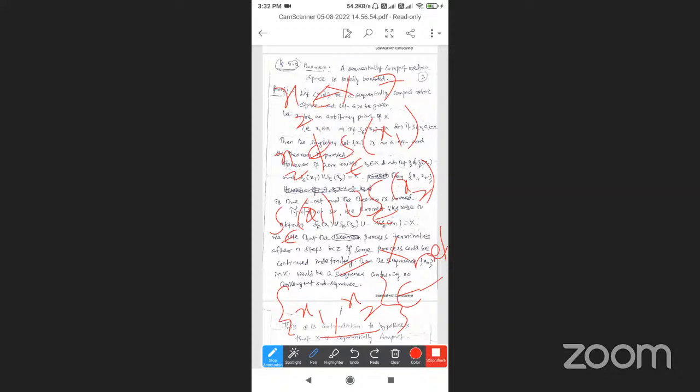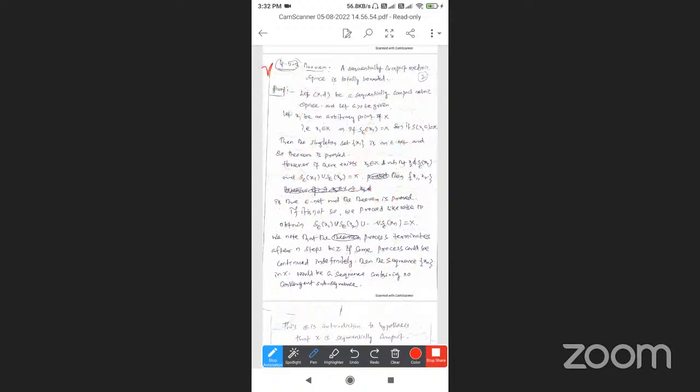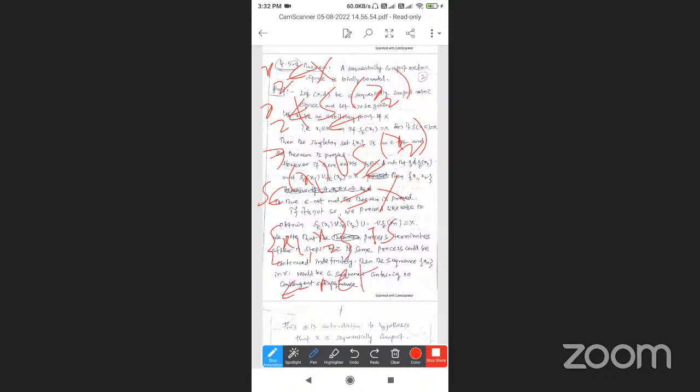A set having an epsilon net is called totally bounded. Listen to me: x2 belongs to X, and x2 does not belong to the open sphere S epsilon of x1, such that S epsilon of x1 union S epsilon of x2 is equal to X. So the set {x1, x2} is an epsilon net. A set having an epsilon net is totally bounded. The singleton {x1} is totally bounded, and {x1, x2} is totally bounded.